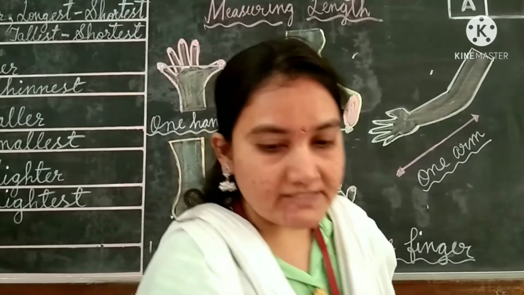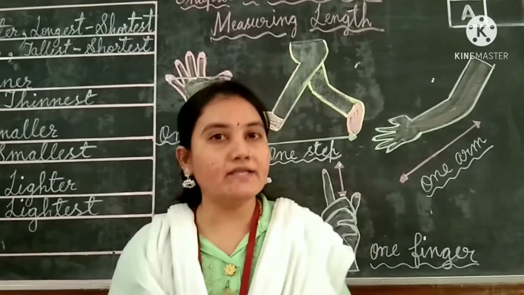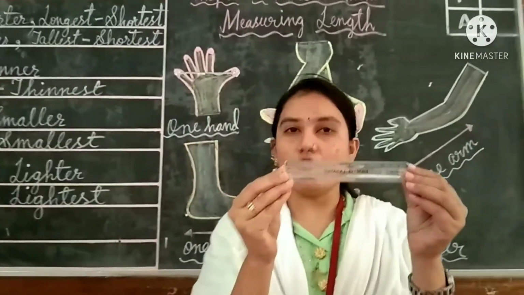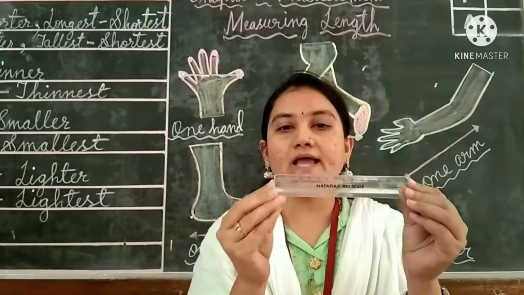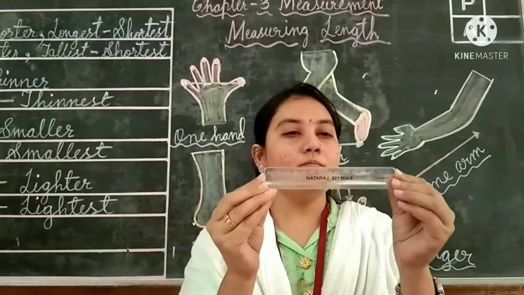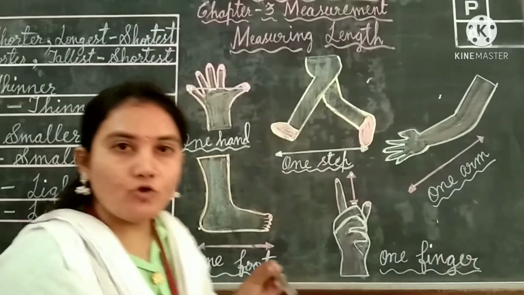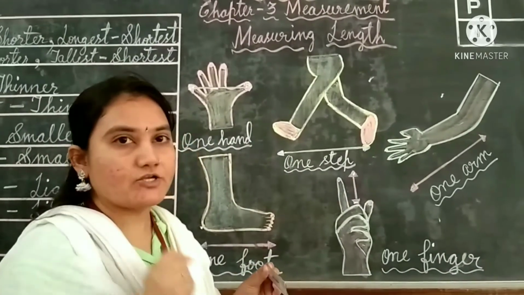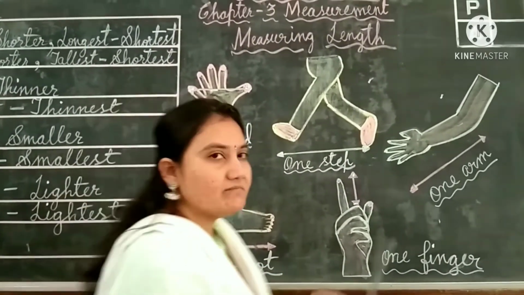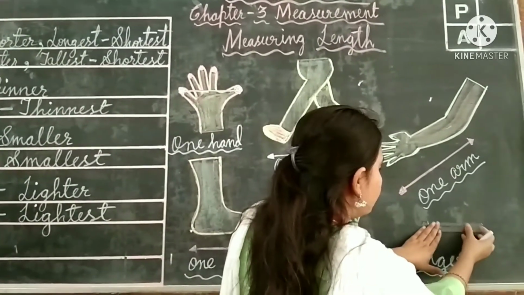One more. Still 2 examples are there, children. How to measure the length here? You can use the scale also here. By using the scale, you will come to know how many centimeters it is. Okay. For example, I will show you. You have to draw 5 centimeter. How will you draw the 5 centimeter? You can see here, children.